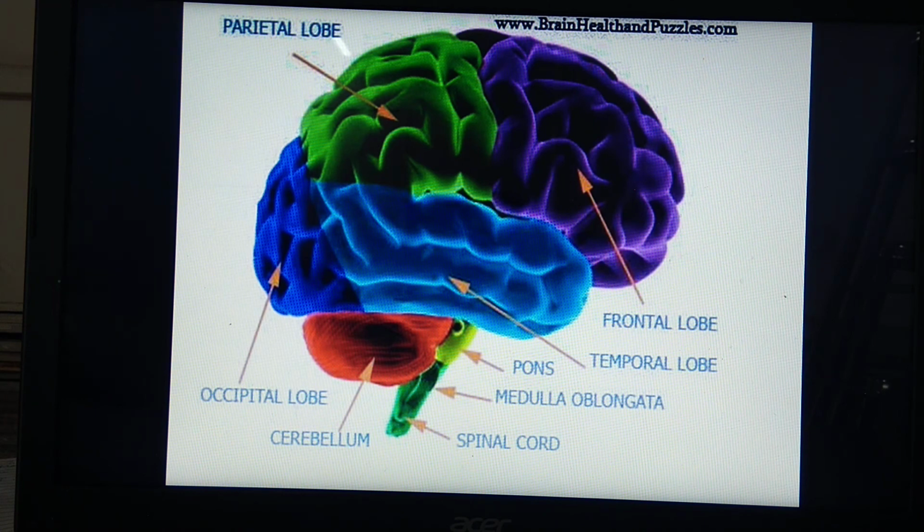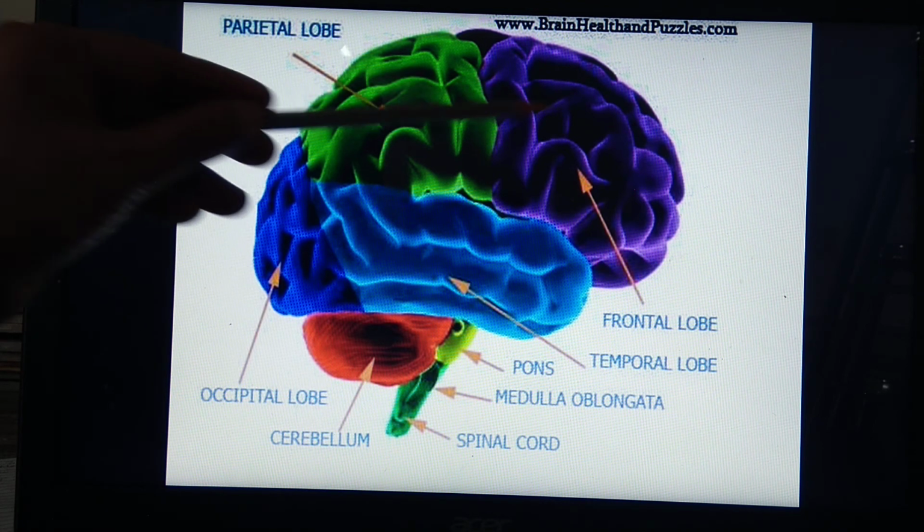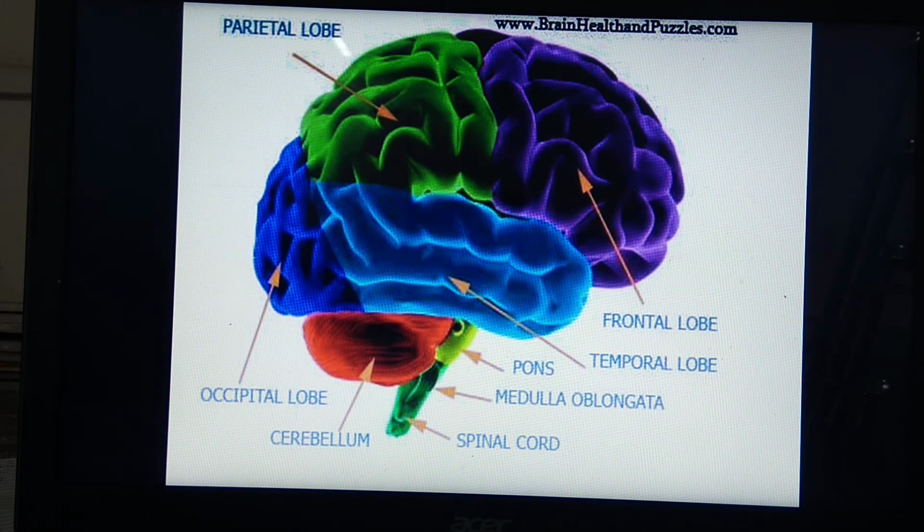See, this is the diagram showing 4 lobes of what? Of one cerebral hemisphere. Frontal lobe, which is seen in the region of the forehead. Parietal lobe, which is seen at the top of the head. Occipital lobe seen at the back, and this temporal lobe around the ear. Okay, so these are the 4 lobes of one cerebral hemisphere.